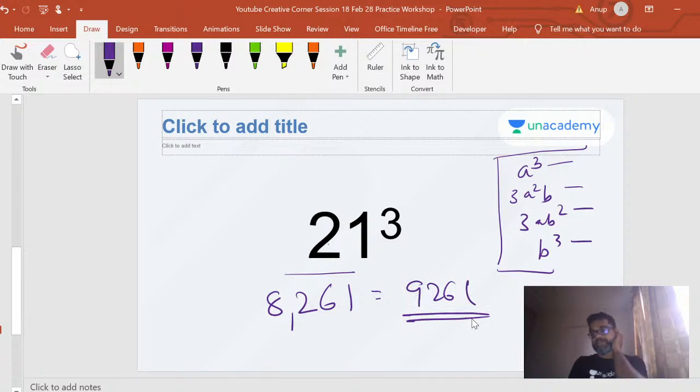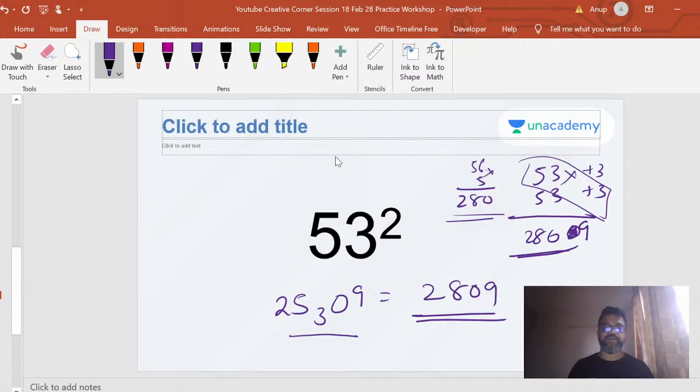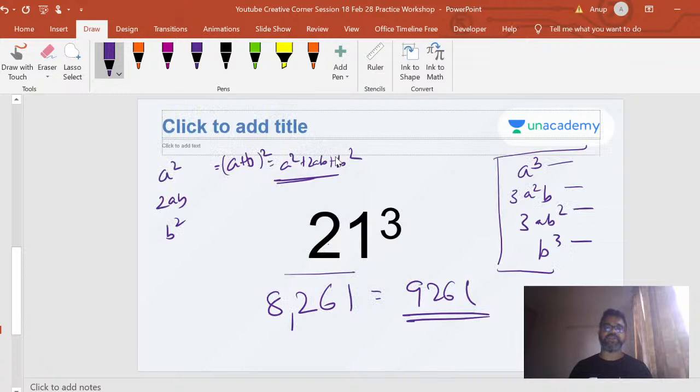That's your cube, right? In the duplex method, you're following a squared, 2ab, and b squared, the simple formula of (a plus b) squared, which is a squared plus 2ab plus b squared. That is what you're using to solve your squares, right? Isn't it logical? So this is your first duplex, second duplex is this, your third duplex is this, right? Now if you have 3 digits, you will follow the (a plus b plus c) squared formula. That's all, right? But the idea is not for you to memorize any formula. The idea is for you to understand the concept. That's why I never told you about this formula before, right? There's no need to do that formula.